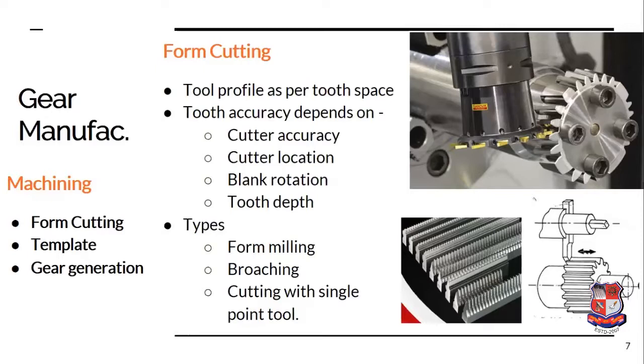Now, different types of form cutting operation are form milling, broaching, and cutting with a single point cutting tool. Form milling uses a cutter having the shape which is a replica of the space between the two teeth. Then in broaching, the broaching tool has a shape similar to the space between the two teeth. Similarly, a single point cutting tool can also be used for preparing gears, where the tool has a shape equivalent to the space between the two teeth.